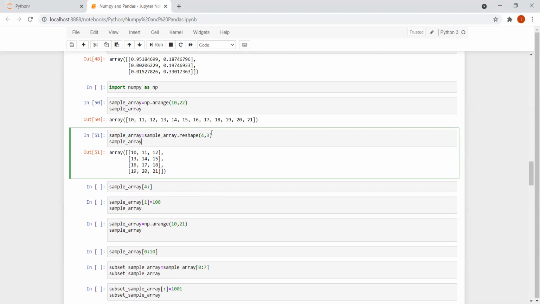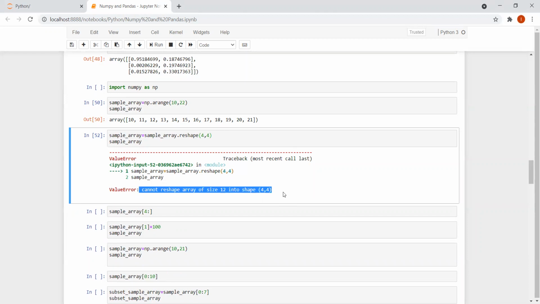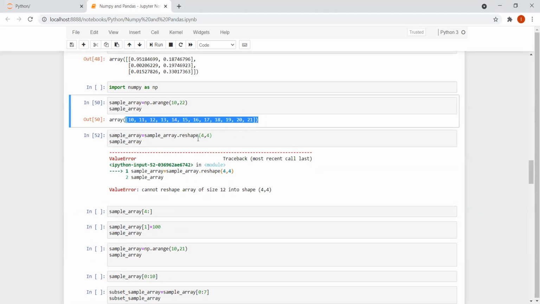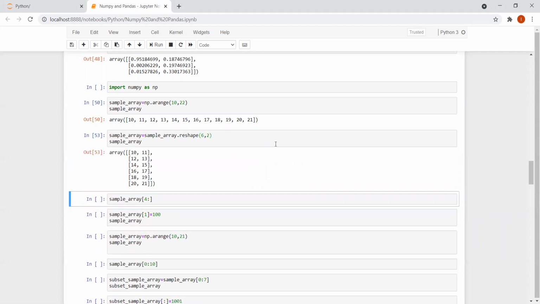Right. So let me make this into 4 now. What will happen now? It is throwing an error. It is saying that it cannot reshape array of size 12 into shape 4 comma 4, because I have only 12 elements over here. If I try to reshape into 4 comma 4, it will not work. So in case I try with 6 comma 2, definitely it will work, right?